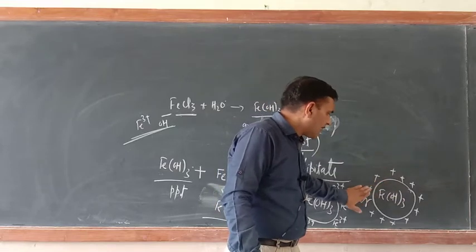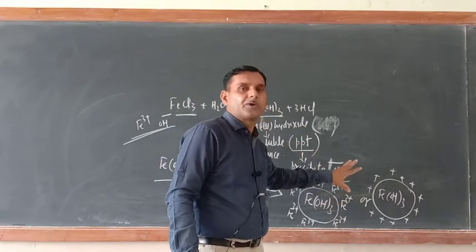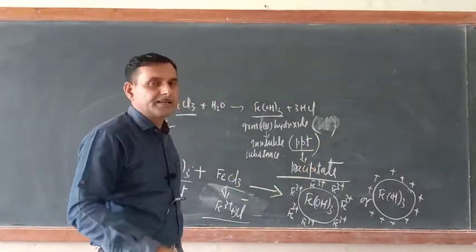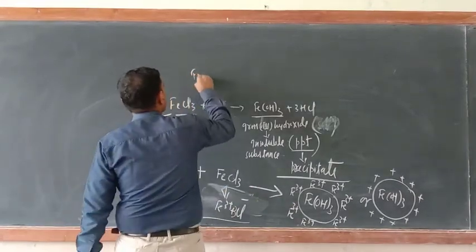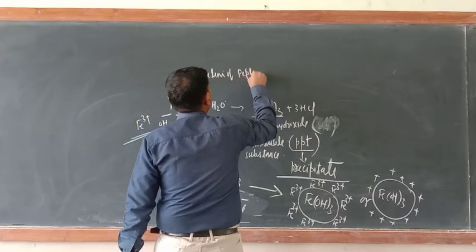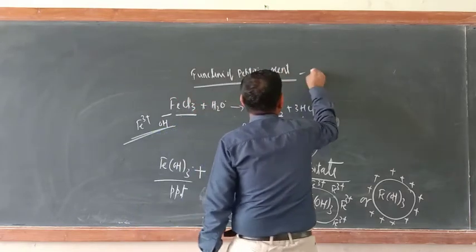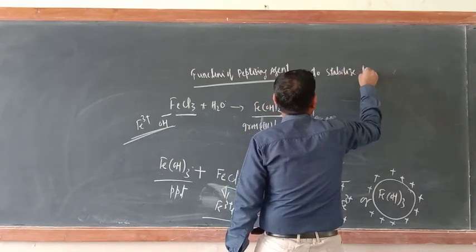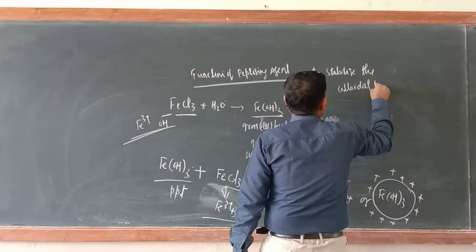Now, because of this, the colloidal particles are stabilized. So what is the function of the peptizing agent here? The function of the peptizing agent is to stabilize the colloidal particles.